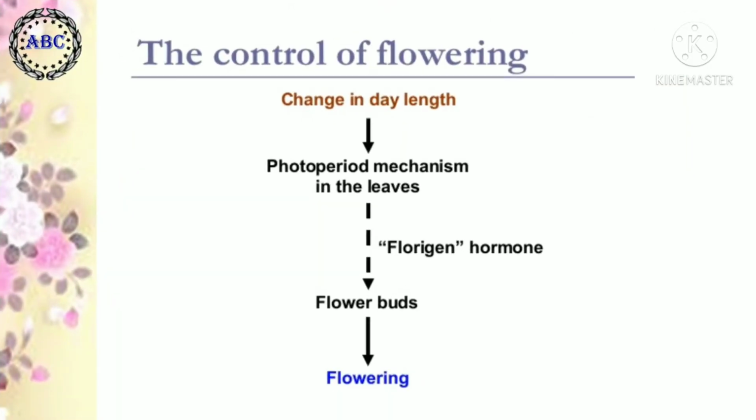So, the flowering control is the change in day length. Whenever the day length changes, that is the night period and day period, the photoperiod mechanism in the leaves synthesizes a specific hormone, the florigen hormone. Only when sufficient florigen hormone is synthesized are flower buds developed, which forms the flowering.